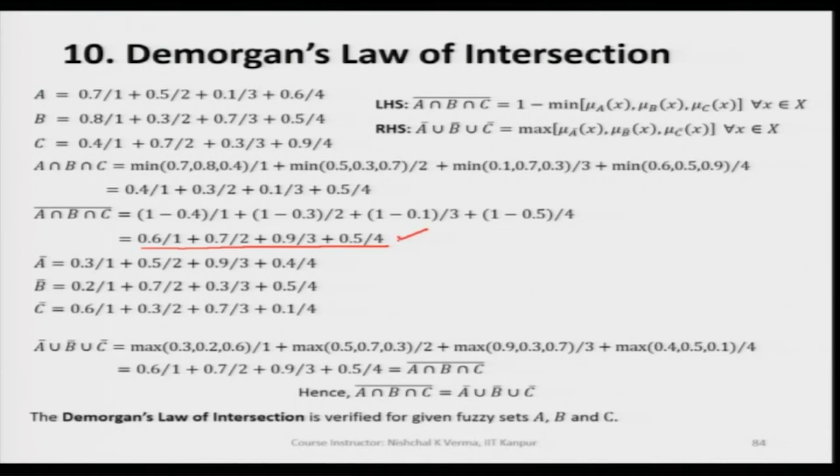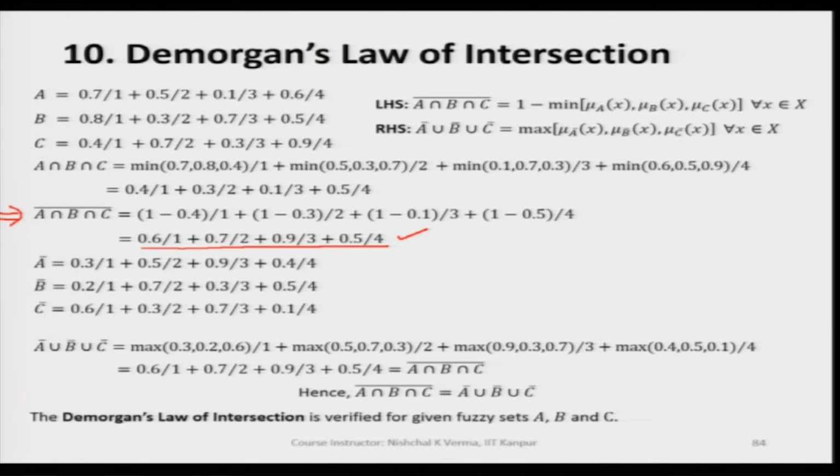I can repeat the outcome here: the complement of A intersection B intersection C is coming out to be 0.6/1 + 0.7/2 + 0.9/3 + 0.5/4.